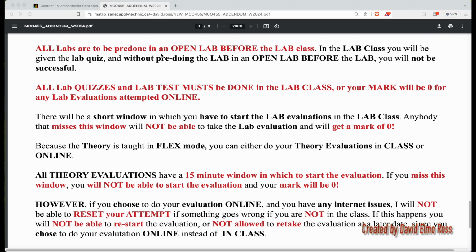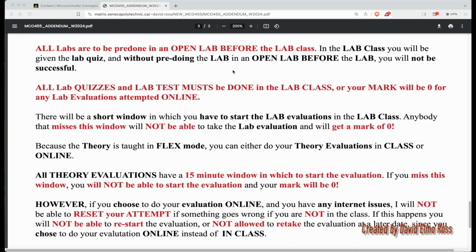All labs are to be pre-done in an open lab before the lab class. The open lab schedule will be made available to you within the first week or so of class. If you don't pre-do the lab before you come in, then you're not going to understand what goes on. The lab quizzes themselves are done in the lab class 30 minutes in. So if you've gone to an open lab and pre-done the lab, you come into the lab class and you have 30 minutes to ask questions and figure out what you didn't understand, and then 30 minutes in you do the lab quiz.